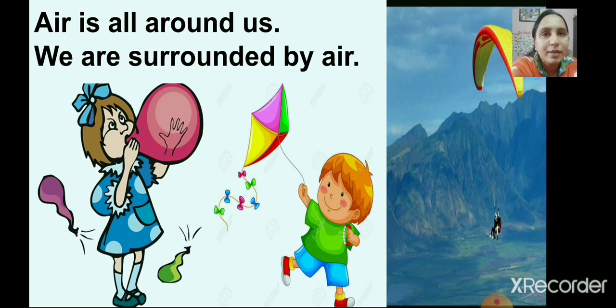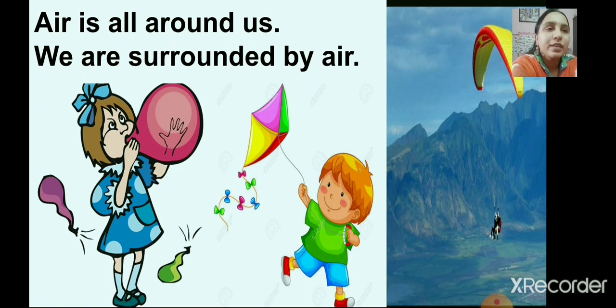After some time, you can see that the balloon is growing in size, right? But you will not be able to see the air inside it, right? Why is it so? Yes, because we cannot see the air, right? But if you release the air from the balloon, you can feel the air, right? So you can feel the air when it moves. So the moving air is called wind.